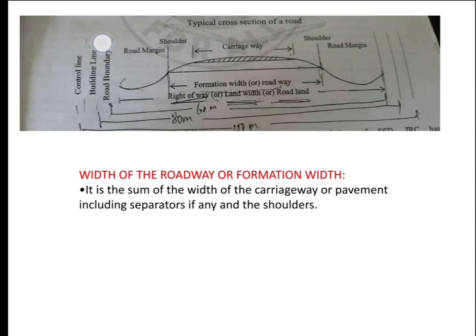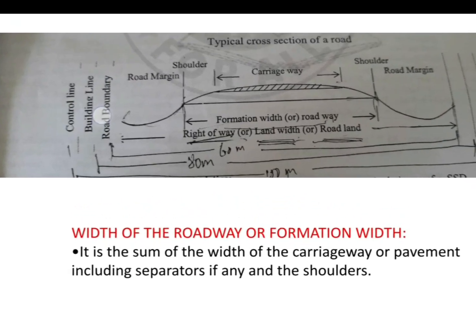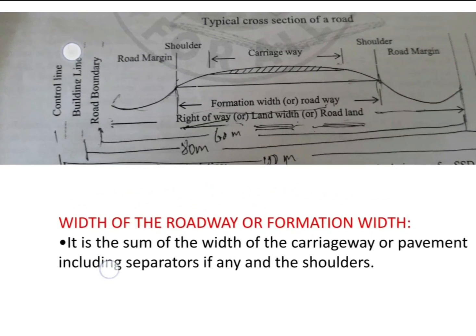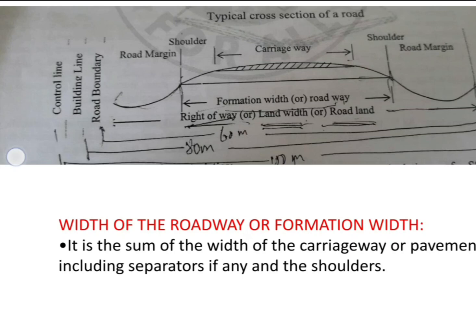Next is the width of the roadway, or formation width. Check the figure that we have taken from the study material. In that, see what is meant by width or formation width. It's a sum of the widths of the pavement or carriageway, including separators if any.